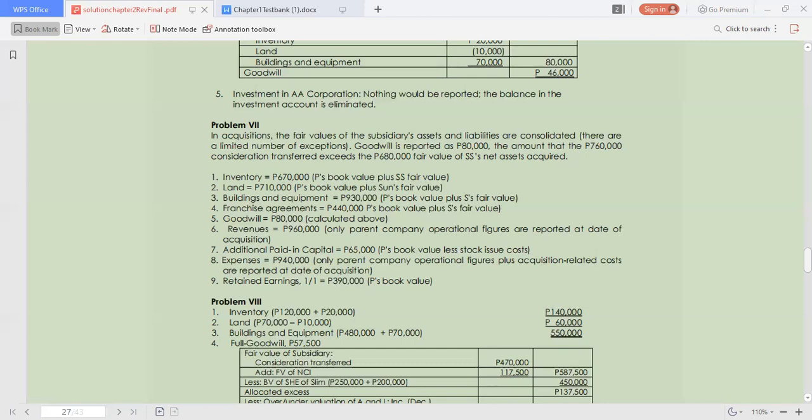We have to determine the inventory, and initially the inventory is given in problem number 7. We have now problem number 8.